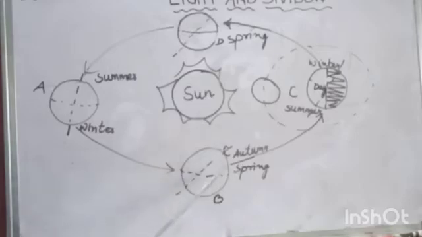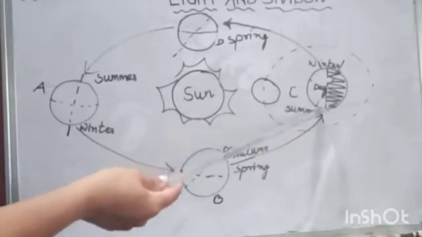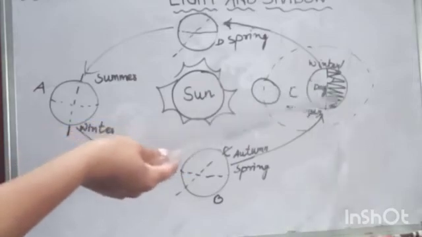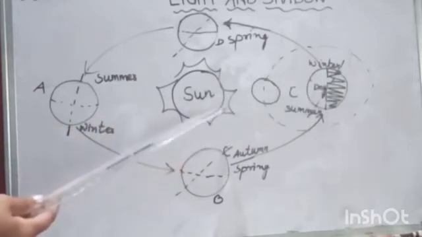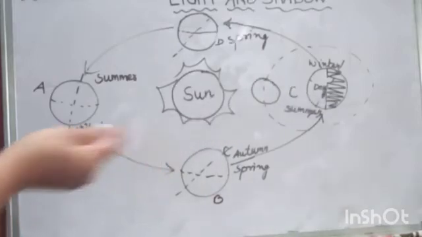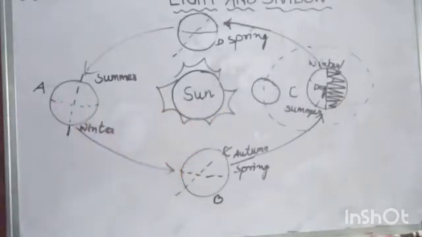Then here at position B, days and nights are equal. Okay, so here autumn season occurs. Then here at position C, you can also see the lower half of the earth is tilted towards the sun, so here summer season occurs in the southern hemisphere and the upper half will have winter.